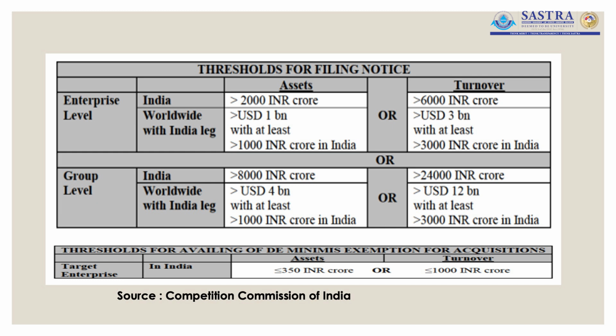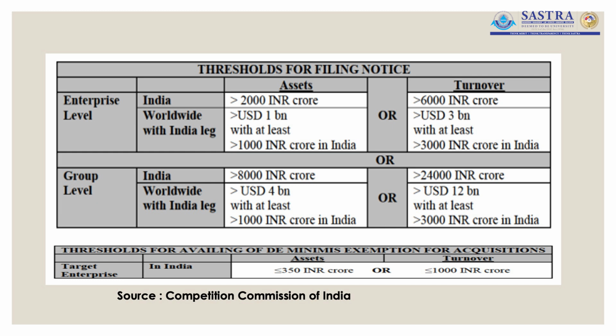If the company is going to have its presence in India as well as abroad, then that company as well as the company that is getting merged or amalgamated or getting acquired, if their assets are going to exceed $1 billion with at least 1,000 crore rupees in India in terms of assets, similarly in terms of turnover, if that company along with its merging company or amalgamating company or the company that is getting acquired, if their turnover is going to exceed $3 billion with at least 3,000 crore rupees in India, then it is mandatory for these companies to file notice.